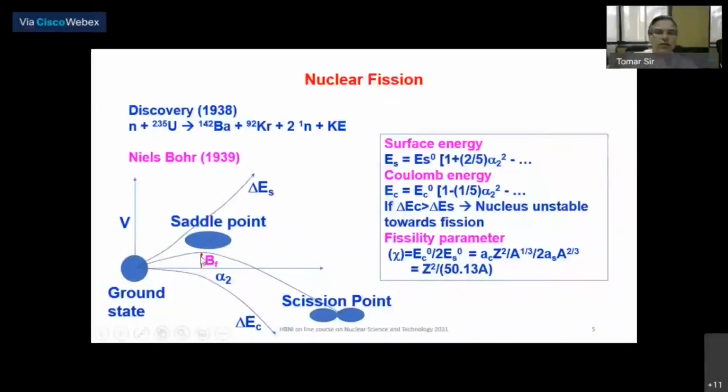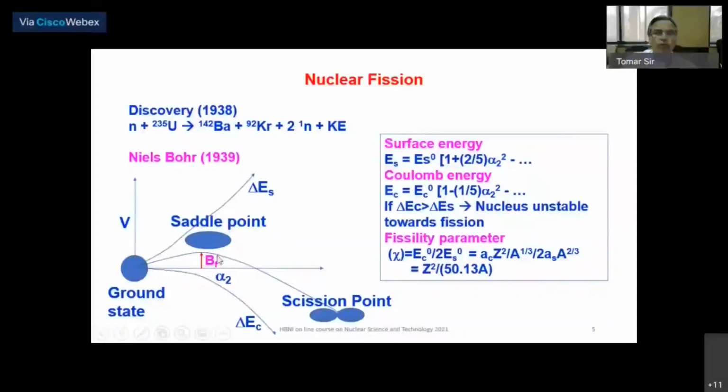If your nucleus has a very low Z square by A, it will have a very high fission barrier. If the nucleus has a very high Z square by A, it will have a very small fission barrier. For example, for uranium-238, Z square by A upon 50.13 is 0.71, so it has a finite barrier. The spontaneous fission half-life for uranium-238 is very high, 10 to the 15 years or so.